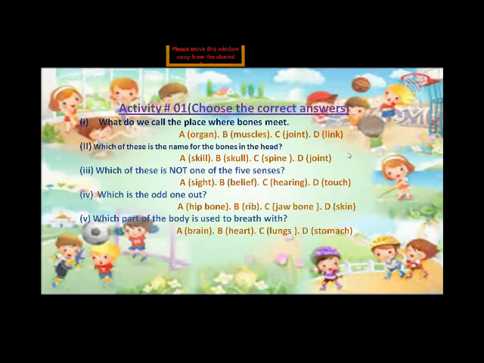Which of these is not one of the five senses? Which part that I have written here does not come in your five senses? Sight, hearing, touch and belief. Which one? Yes, Anam Munir. Very nice, beta. Very good. Shabash. Yes, Sadeem, Anam. Very good.